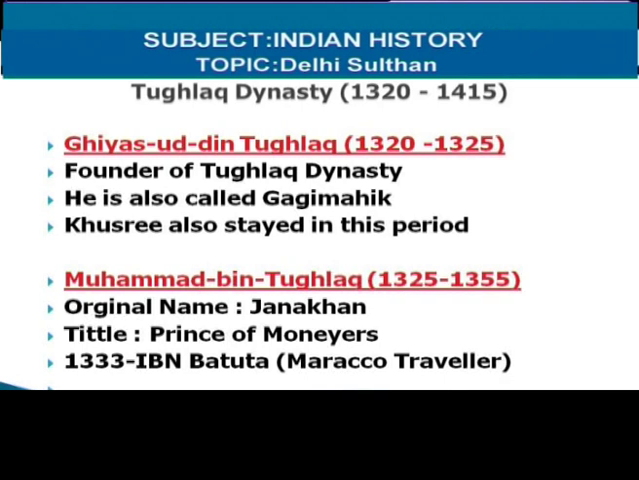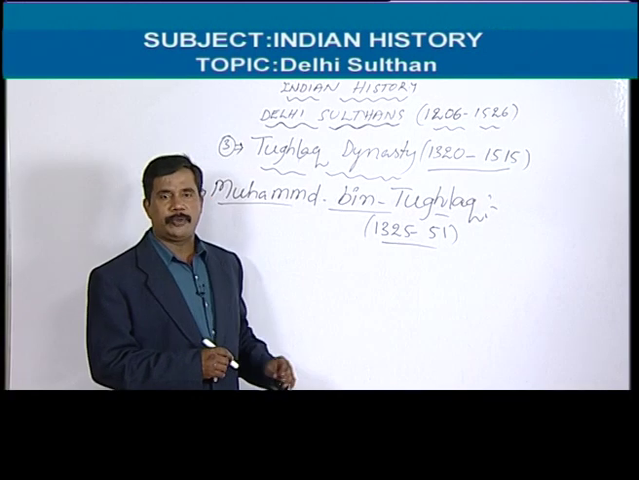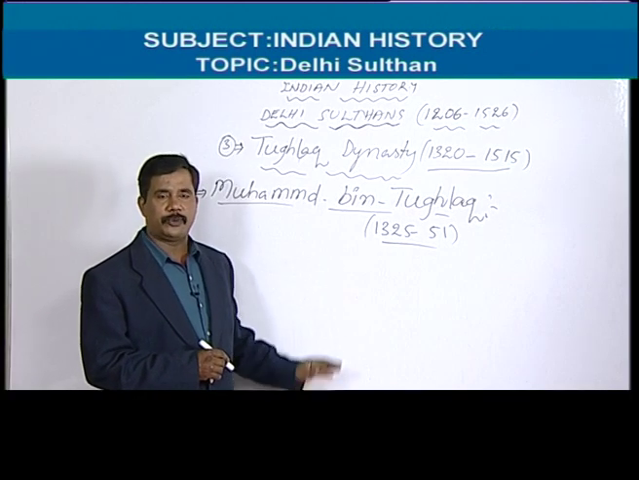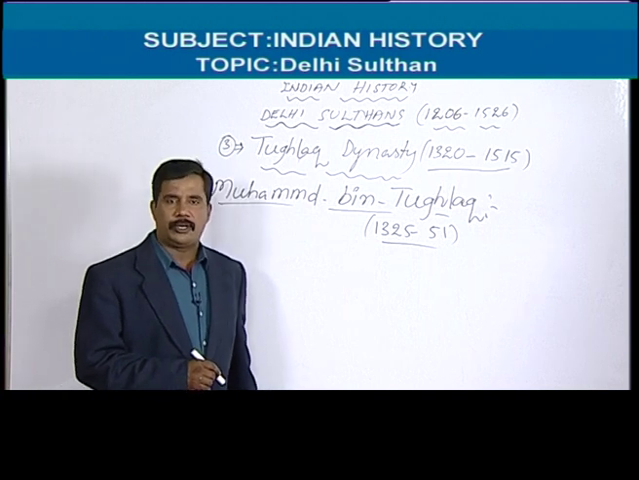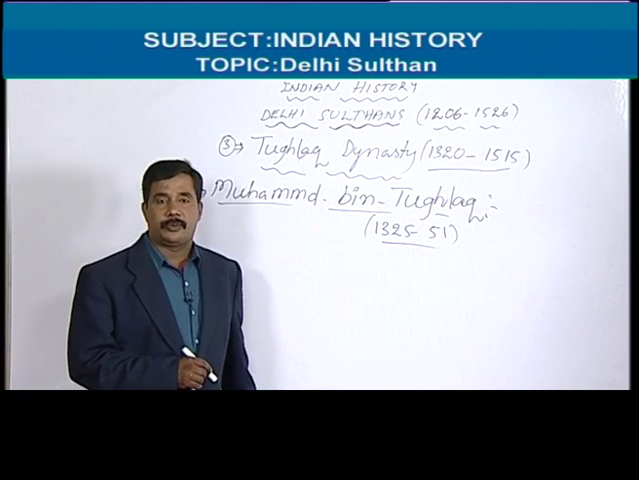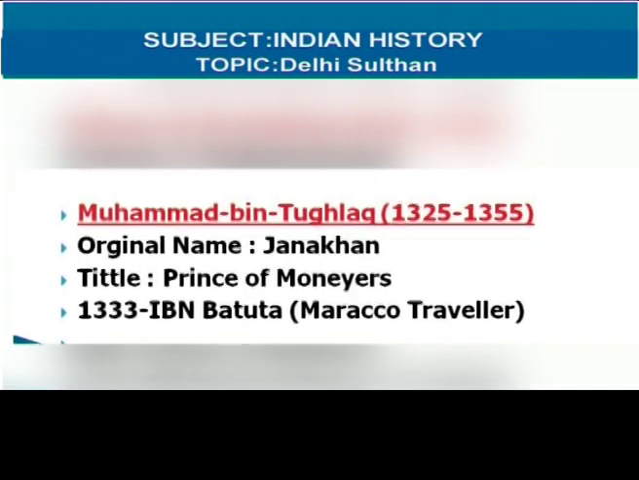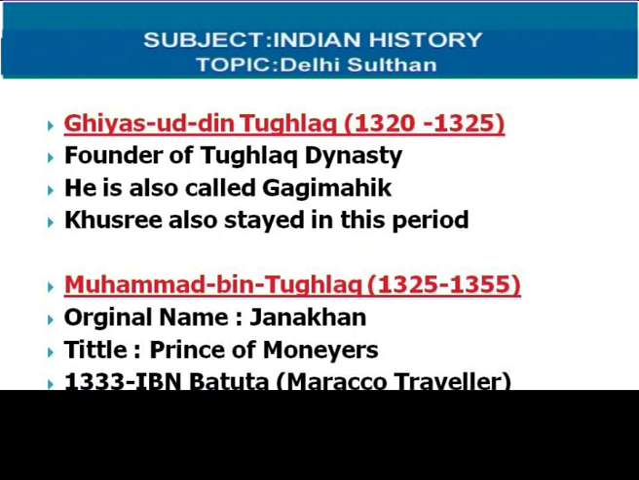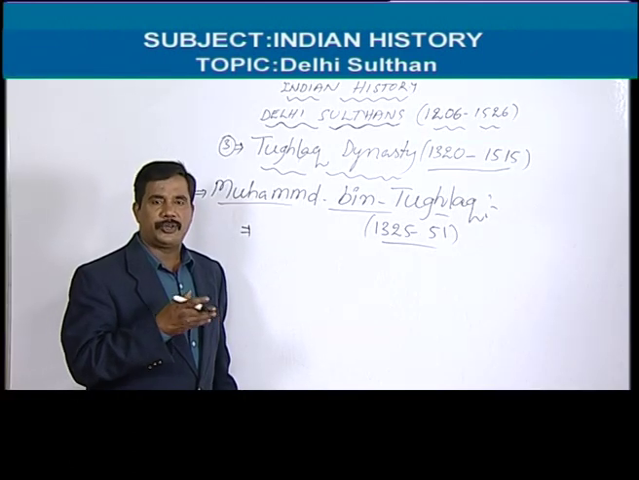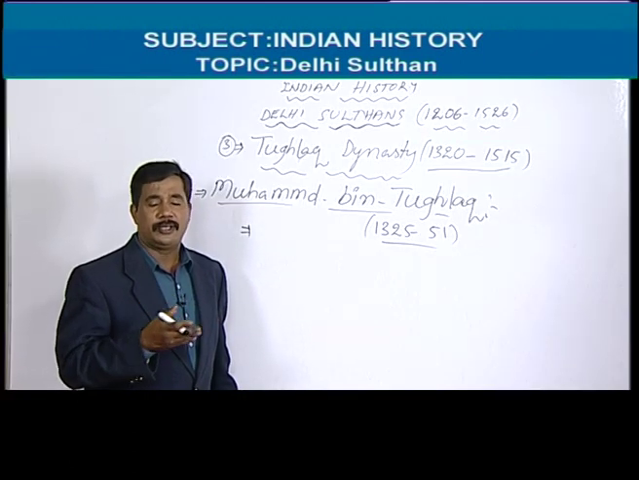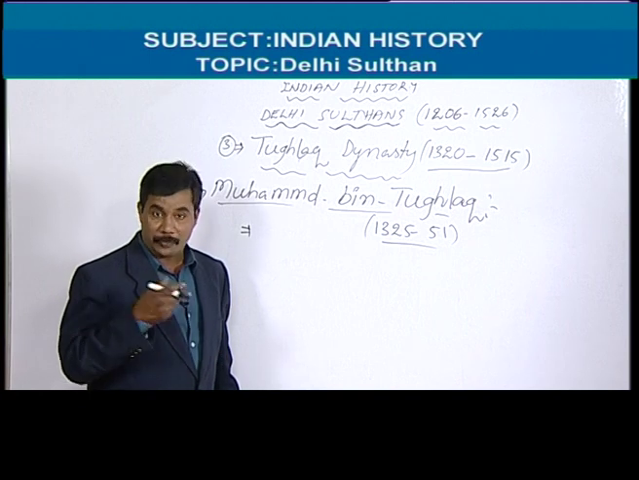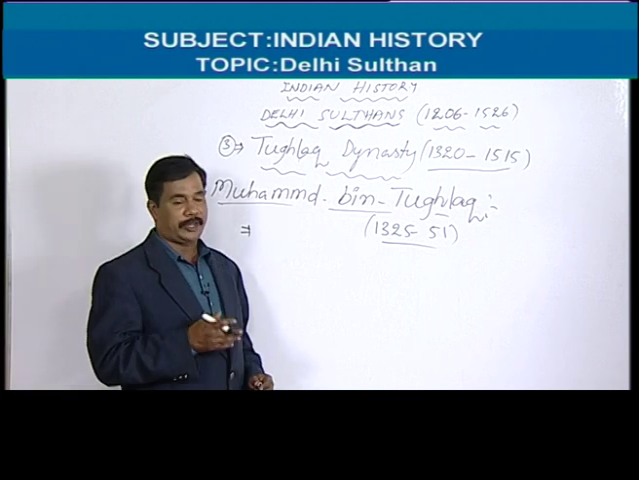After Ghiyasuddin Tughlaq, we have the most important ruler, Muhammad bin Tughlaq. He was one of the most important rulers of the Sultanate dynasty, and also the most controversial sultan. He introduced so many new reforms, but they gave bad results, and because of those bad results he became controversial.